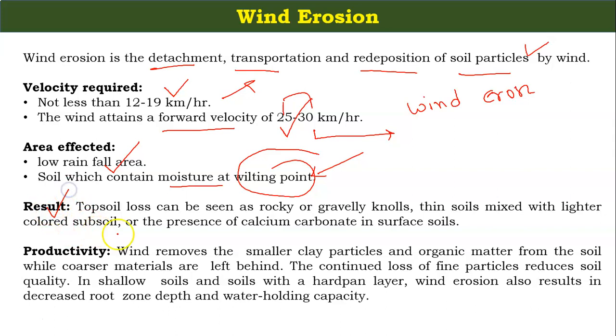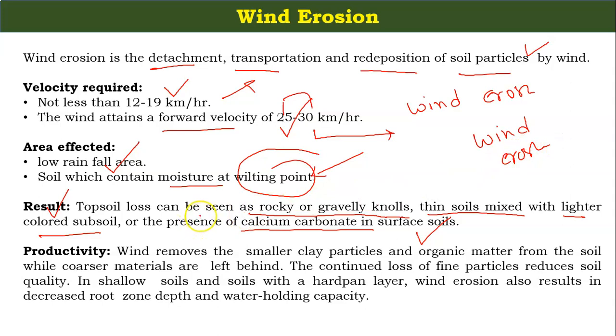And what are the results? The top soil loss can be seen as rocky, gravelly knolls, thin soils mixed with lighter colored subsoils, and if you find the presence of calcium carbonate in the subsurface, then you can say that wind erosion is happening in your soil.